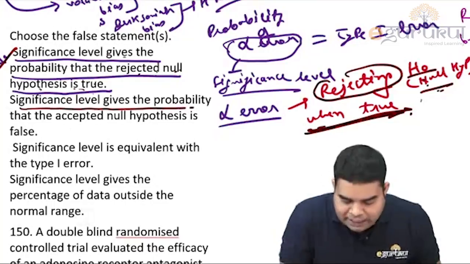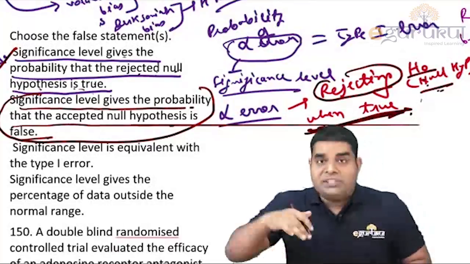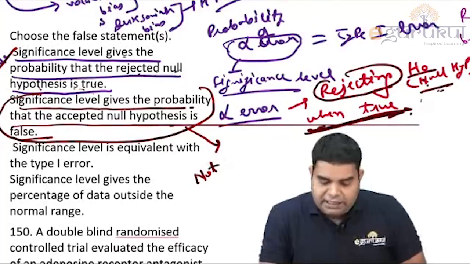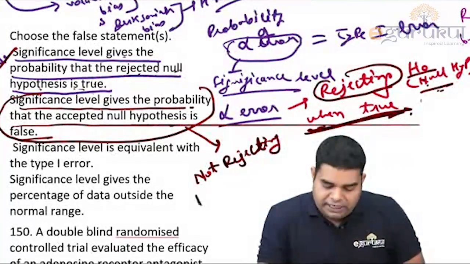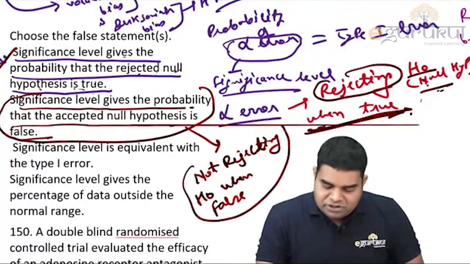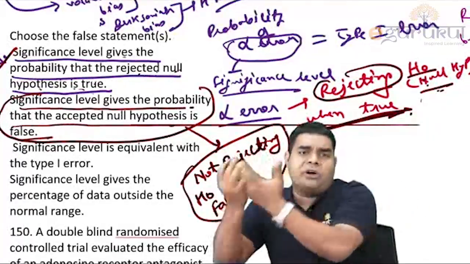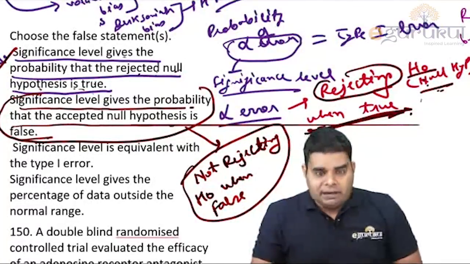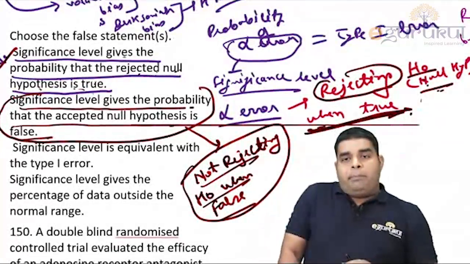Significance level gives the probability that the accepted null hypothesis is false. So if rejecting the null hypothesis when true is alpha error, remember, not rejecting the null hypothesis when false, not rejecting H0 when false, this is beta error. And in general words, what is beta error? Beta error means underestimating yourself, underestimating your drug or your invention. Suppose you find a new drug and you say it is useless, that is beta error. So beta error means not rejecting H0 when false. Please remember this line. So line B is definitely for beta error.